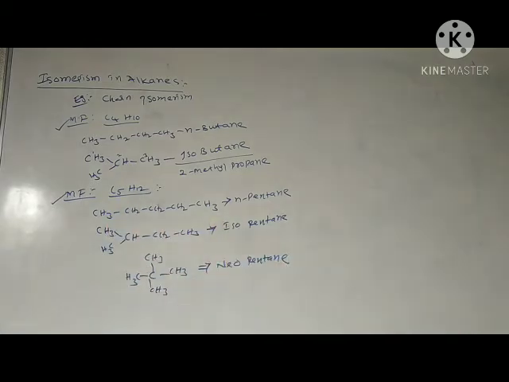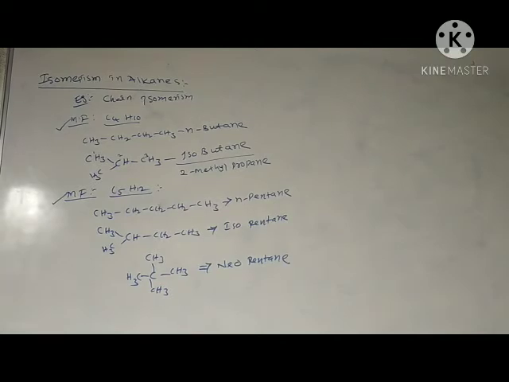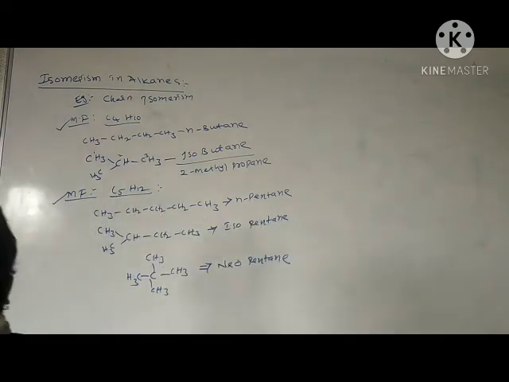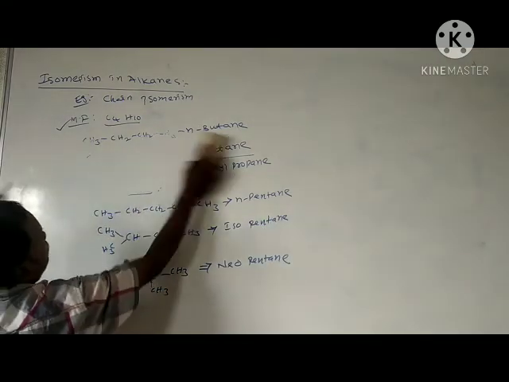These are simply called chain isomers, and the phenomenon is called chain isomerism. Alkanes mainly exhibit chain isomerism. This is about isomerism.